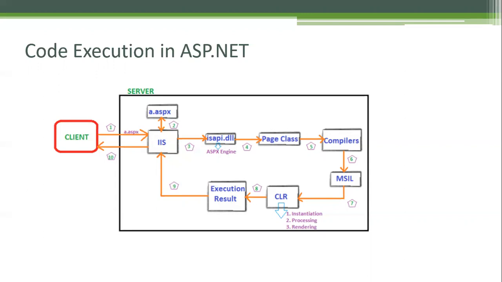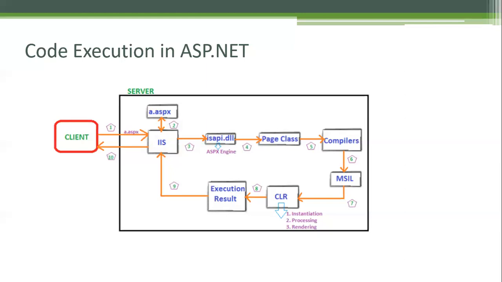Instantiation will create objects for the page class and all other objects. Processing and rendering. Rendering is the most important concept. The code is executing on the server side, so all the server controls or server related data will be transformed to client understandable code, to display it on the browser. That we call rendering. Then next, the result will be generated.